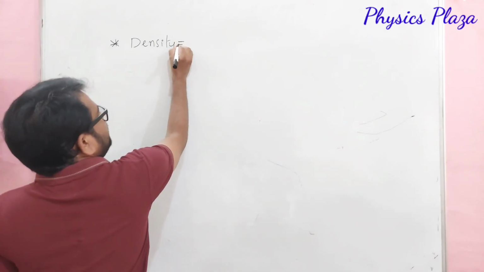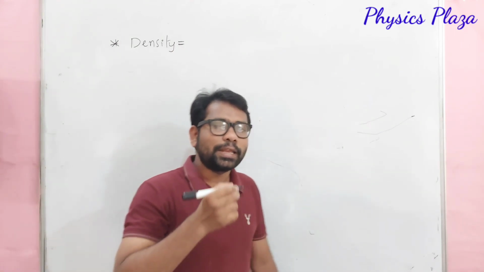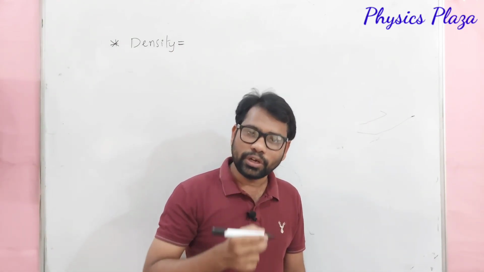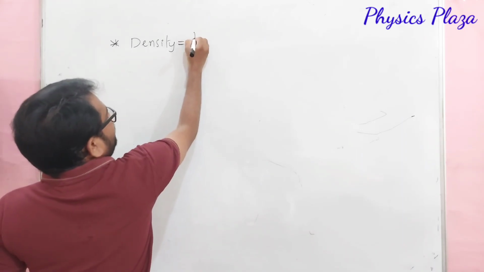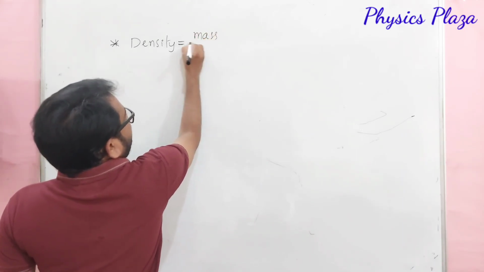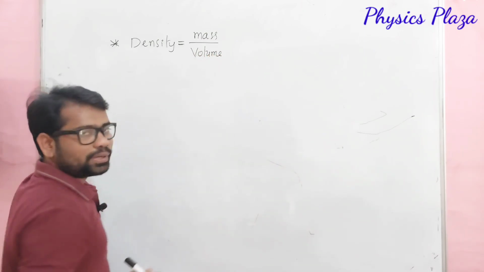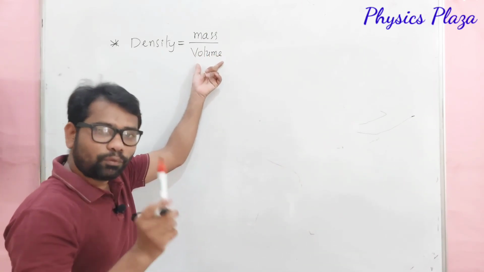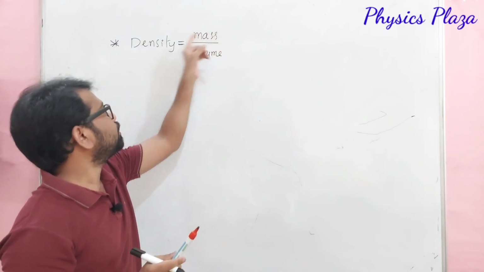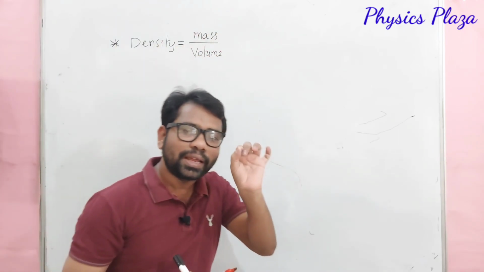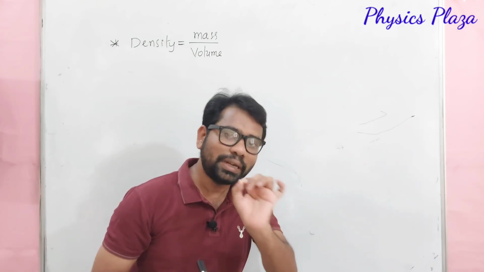Next, we will discuss density. Children, what is density? Density is defined as mass per unit volume, that is mass by volume. Means when you take the volume as 1 unit, then that mass is what we call density. So mass per given unit volume is called density.